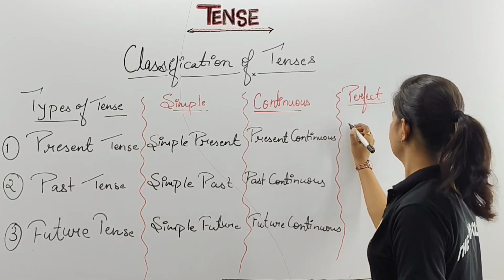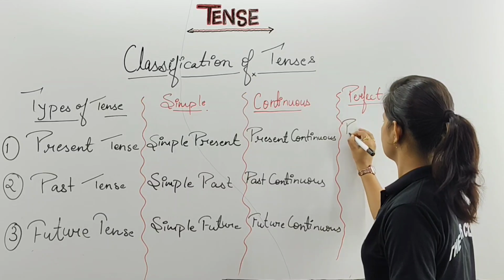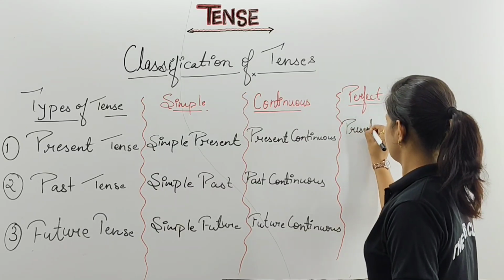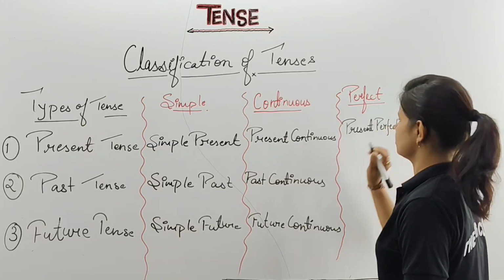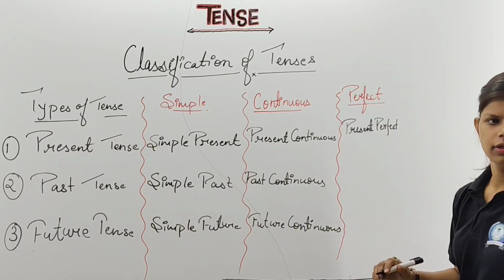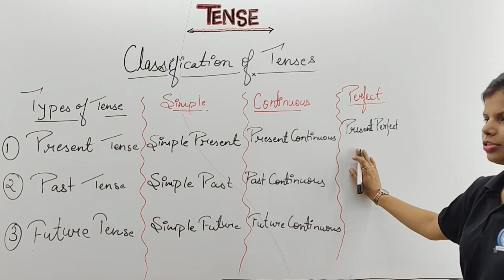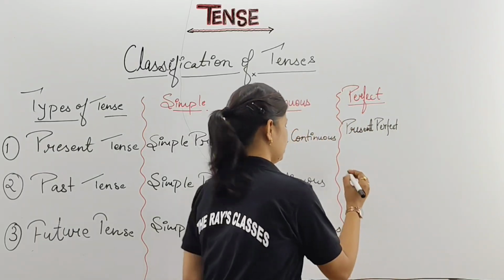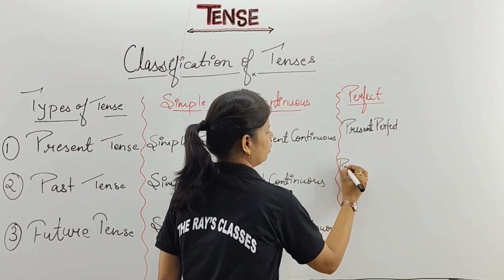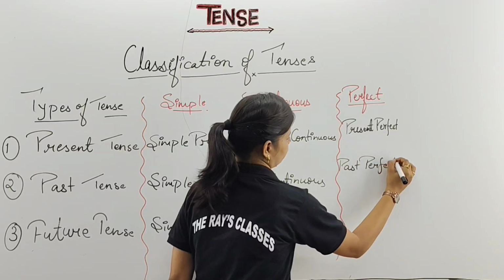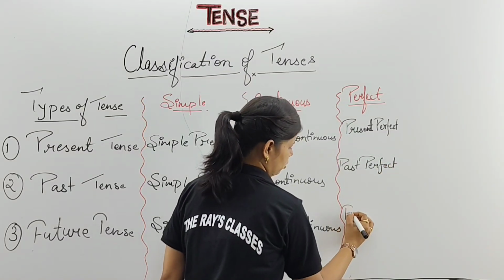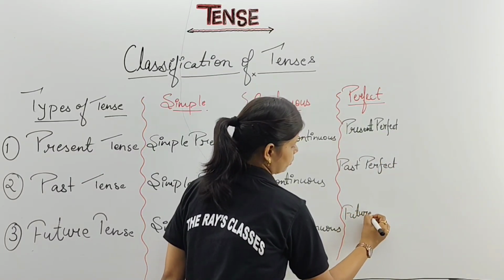Again I will put present perfect. Clear? First is present perfect. Then here I will put your past perfect. And last I will put here future perfect.